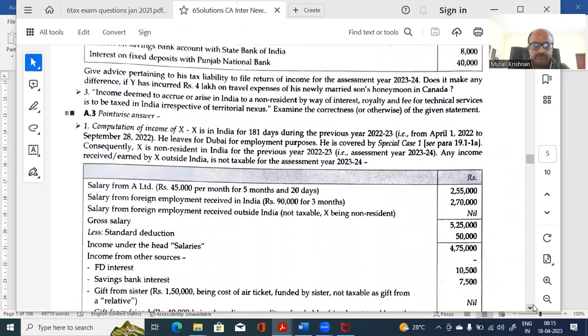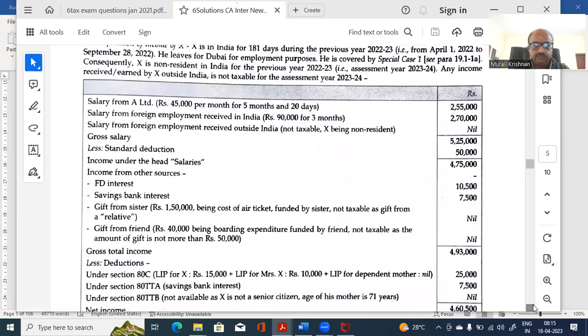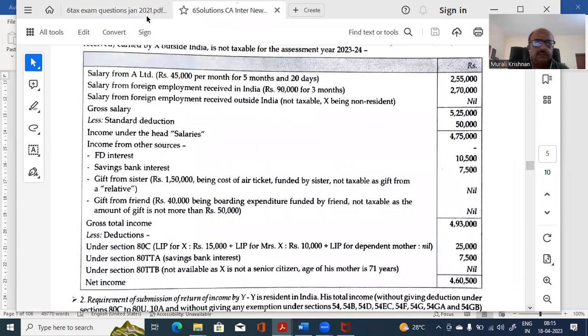Now see. Salary is 45,000 for 5 months and 20 days. Now see, for 20 days I have calculated 2,55,000 because he left in between the month. Foreign employment received in India, from October to December, that is also taxed. Again, foreign employment is not taxable, X is a non-resident because he has received it there itself. It is not taxed. Standard deduction is given, then income from other sources, and income from salary comes to so much.